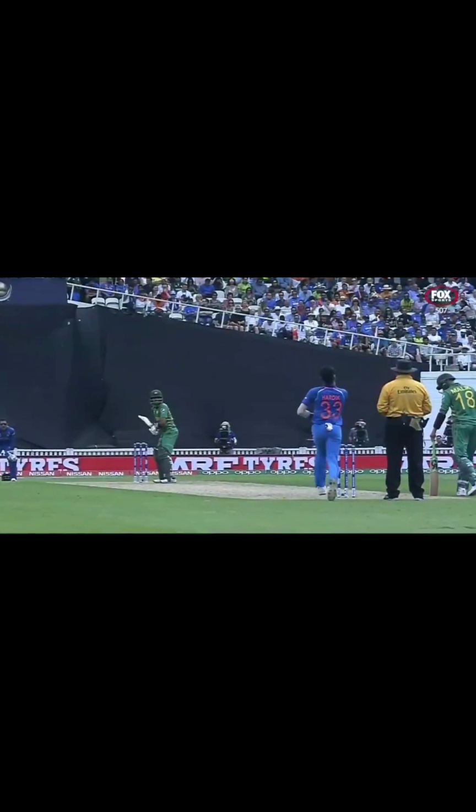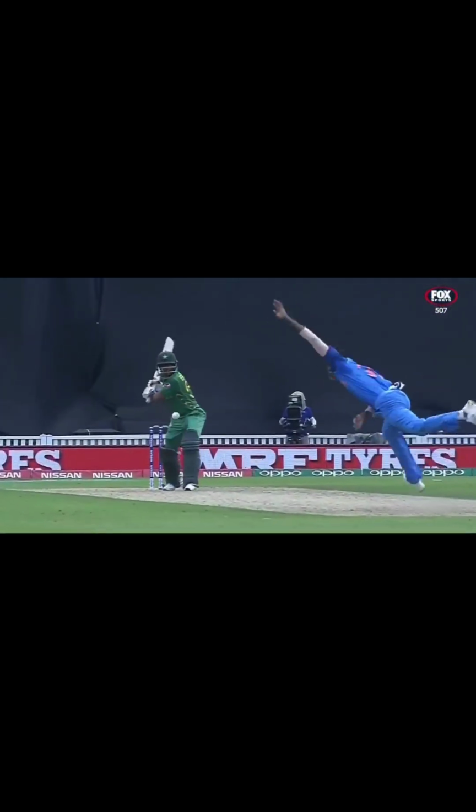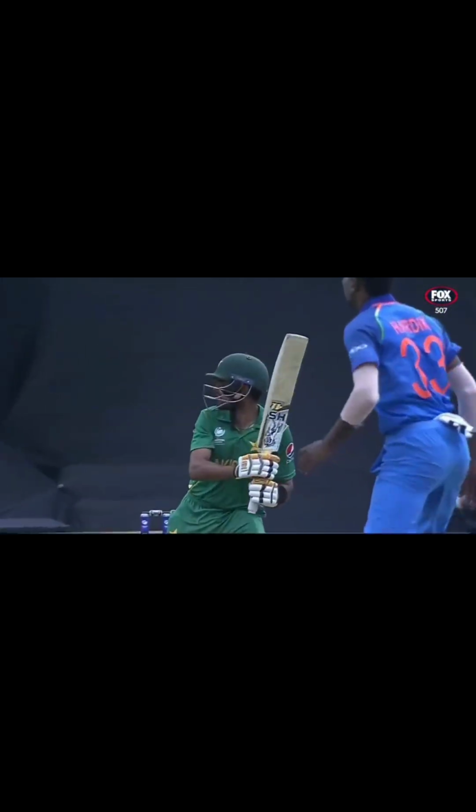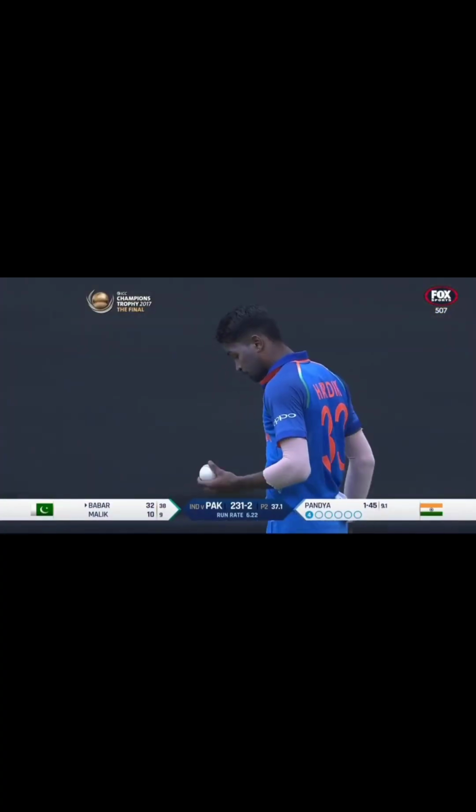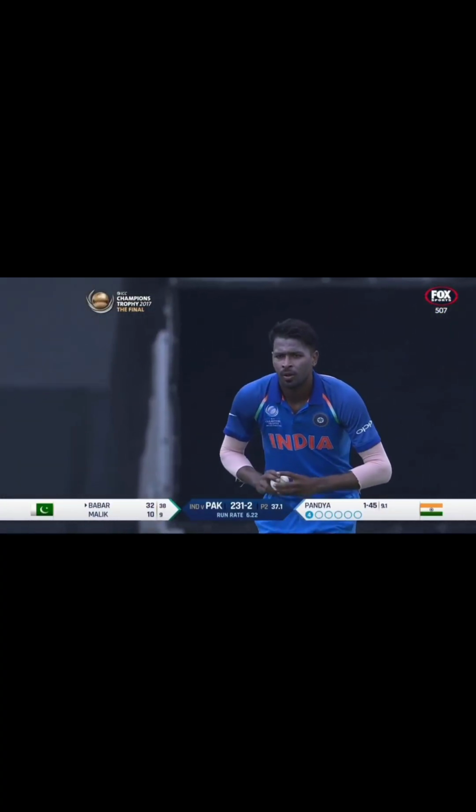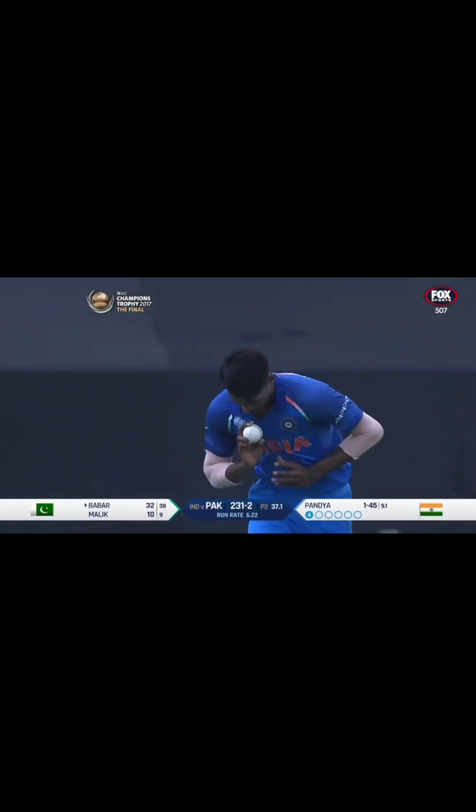Bad delivery. Bangs it in short once again, and he does well to hit into the gap. Just starting to accelerate, Babar Azam. Took a little bit of time early on, a few dot deliveries. But this will just take the pressure off him.